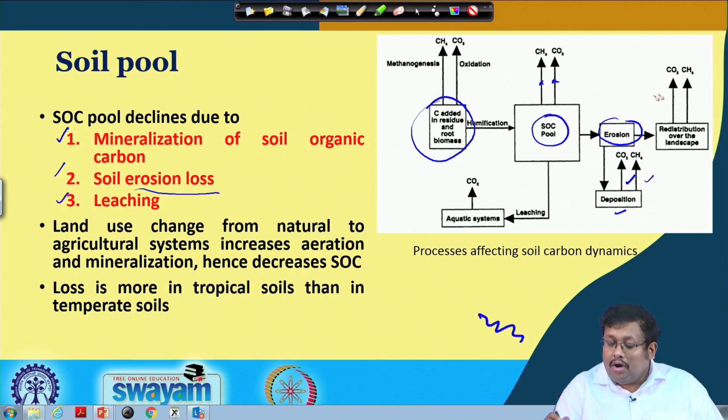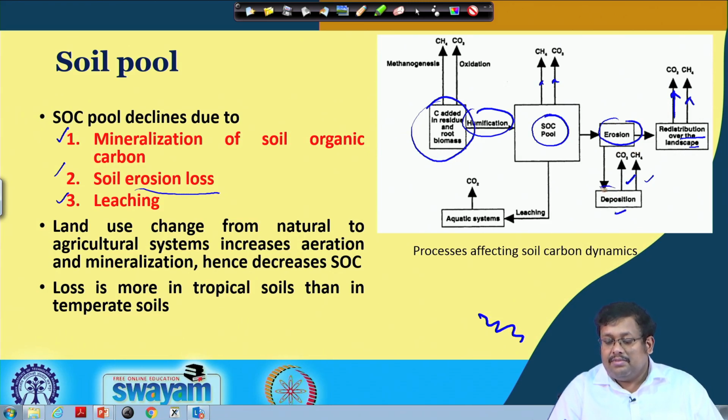These eroded materials can also redistribute over the landscape, and can produce either carbon dioxide or methane. So, as you can see, the carbon present in the residues and root biomass can move into the soil organic carbon pool due to the humification process, and from this soil organic carbon pool it can decline through erosion.